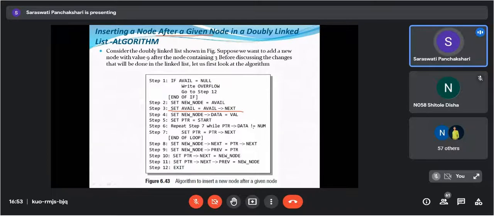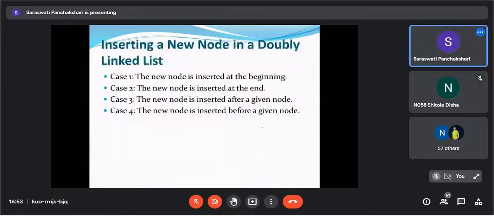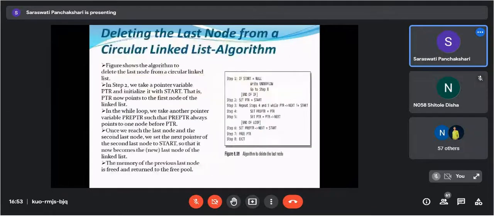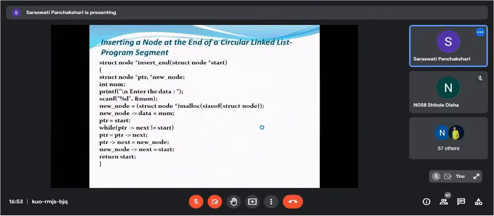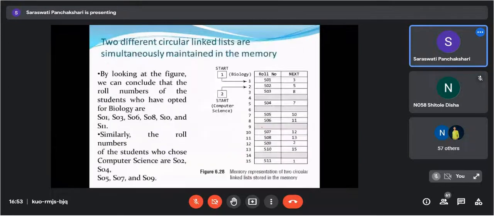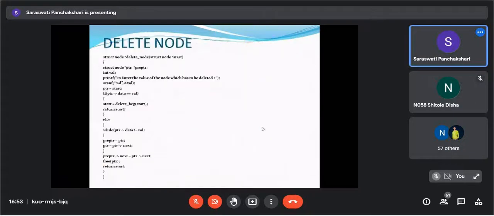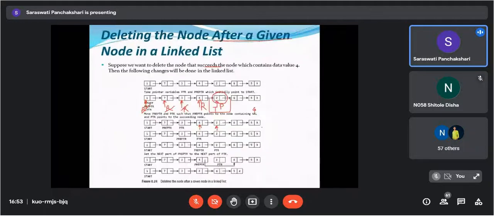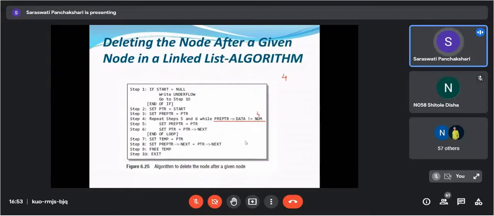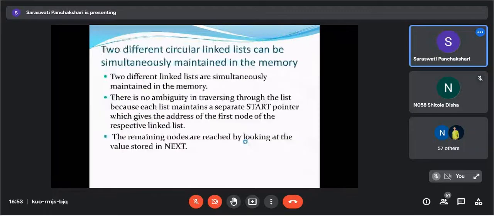If this condition is true, then set PTR is equals to PTR of next. Same example is there.